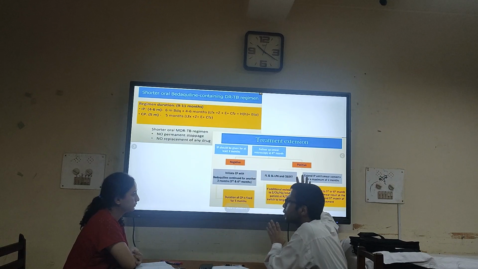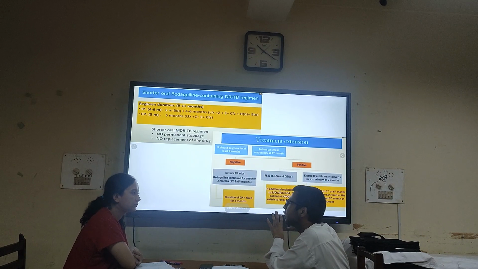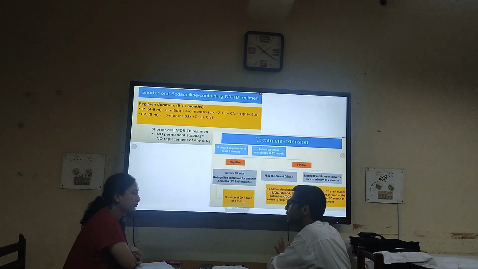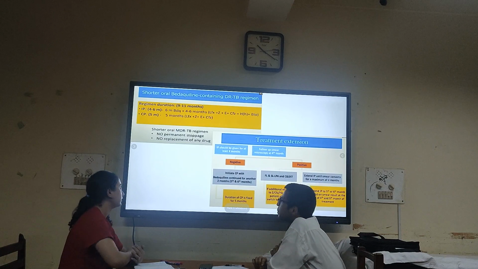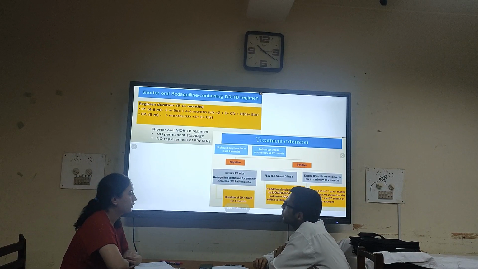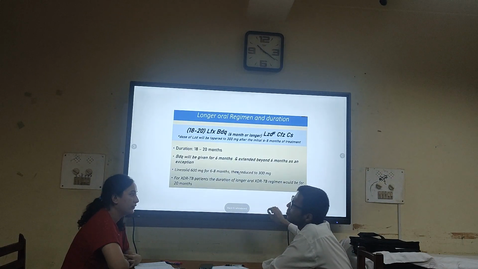In the longer course regimen, we can tweak the permutation and combination based upon tolerability, availability, and susceptibility pattern. But here, either you use it or don't use it. That's a really important point to be understood. So now moving on to the longer regimen.